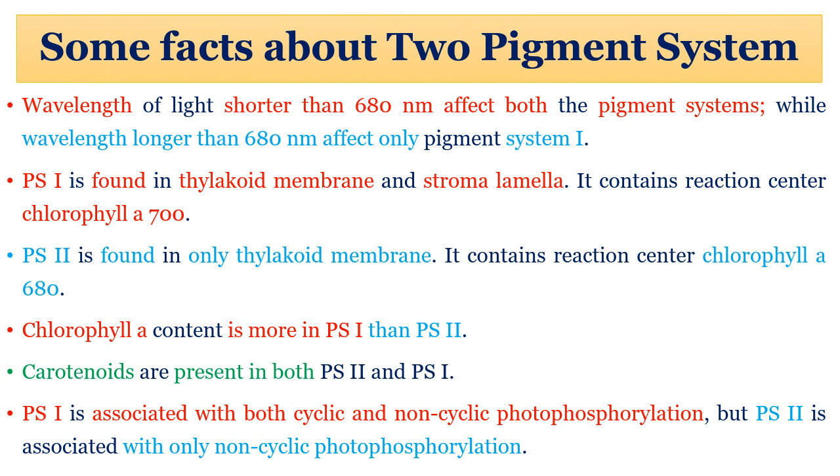Photosystem 2 is found in only thylakoid membrane. It contains reaction center chlorophyll A 680. 680 stands for wavelength 680 nanometer of visible spectrum. Chlorophyll A content is more in photosystem 1 than photosystem 2. Carotenoids are present in both photosystem 2 and photosystem 1. PS1 is associated with both cyclic and non-cyclic photophosphorylation, but PS2 is associated with only non-cyclic photophosphorylation.